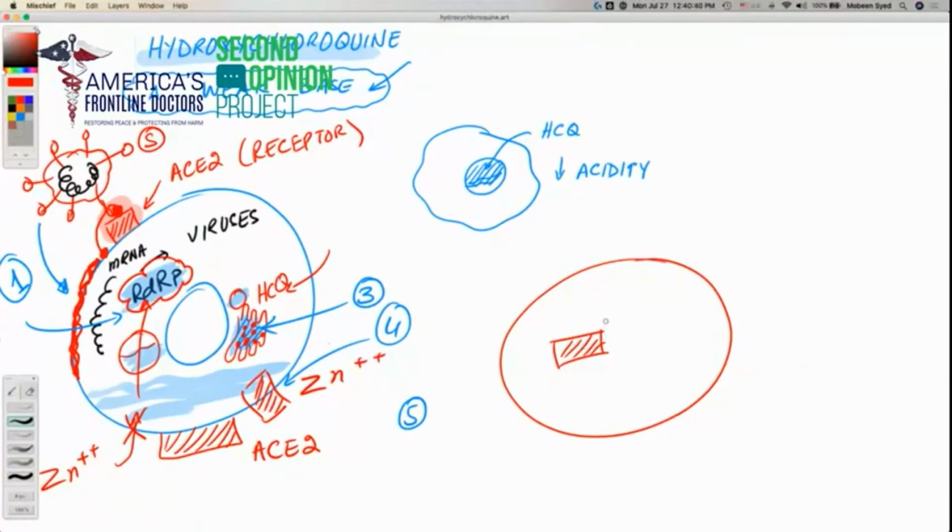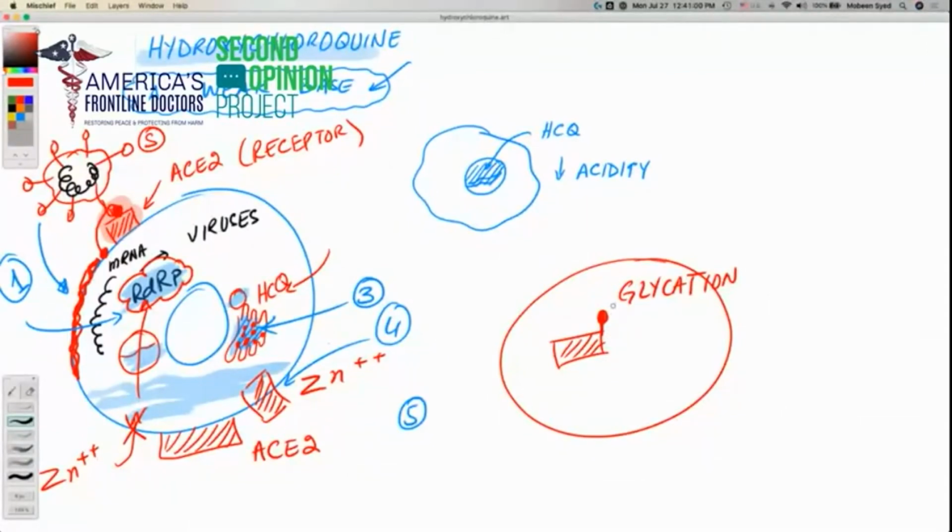So when these enzymes are formed, the last amino acid on the enzyme needs glycation. What does that mean? That means that we take a glucose molecule and we attach it to the ACE2 receptor or the enzyme, and that completes the enzyme.